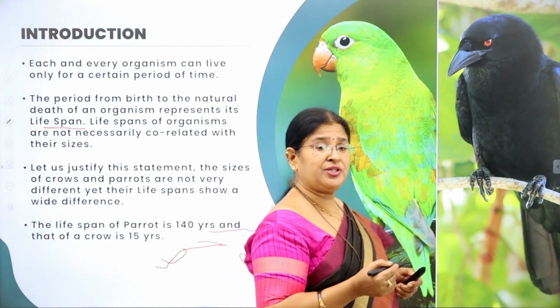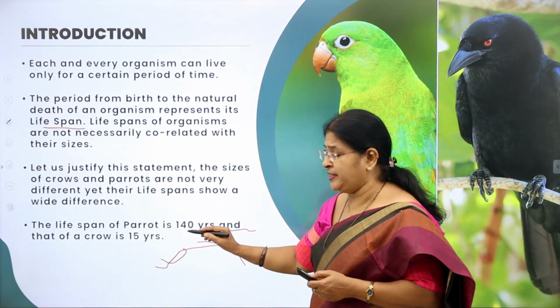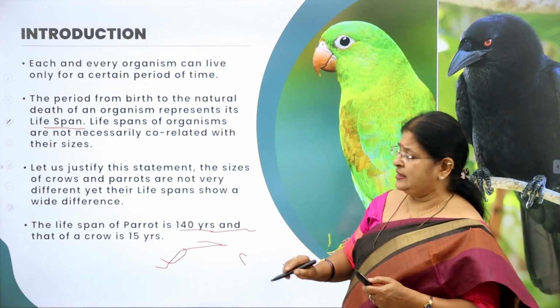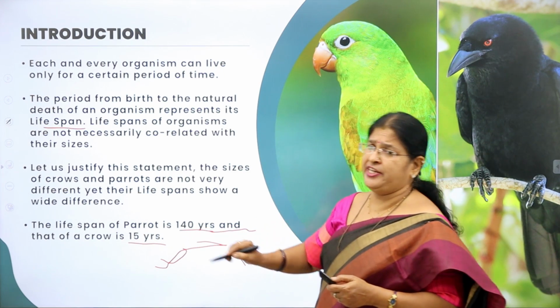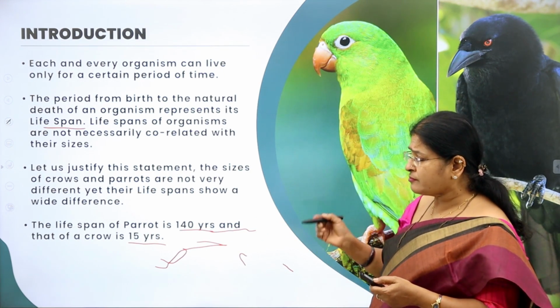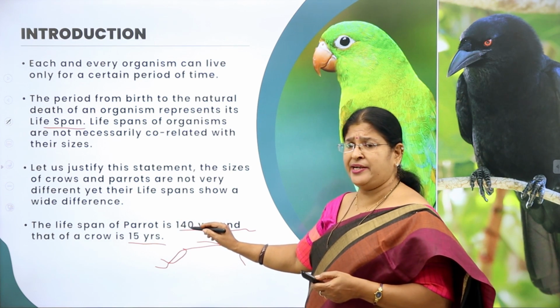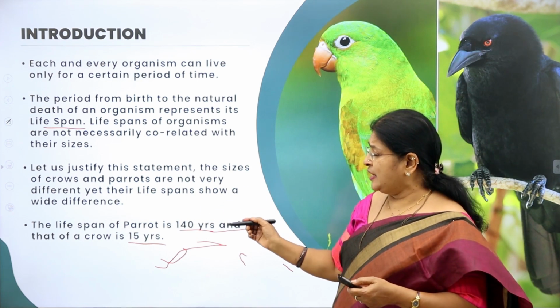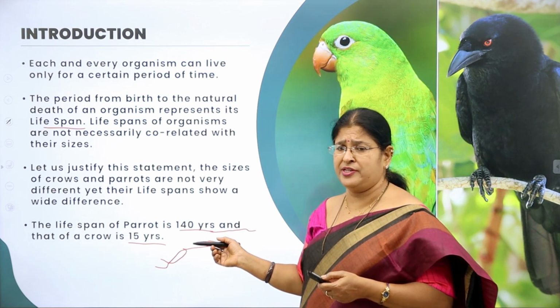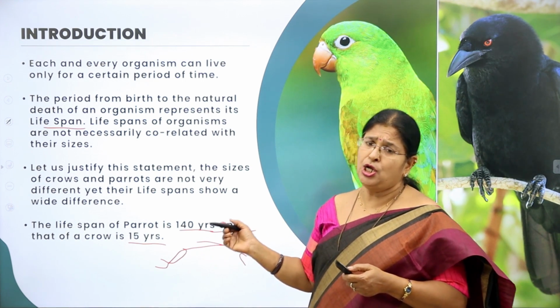But when it comes to the lifespan, you will be amazed. The lifespan of a parrot is 140 years and that of a crow is 15 years. Is it not a tremendous difference in the lifespan, children? Definitely there's a lot of difference in the lifespan of a parrot and a crow.